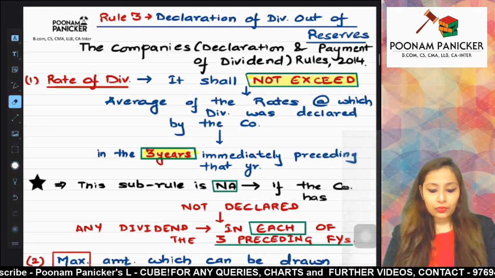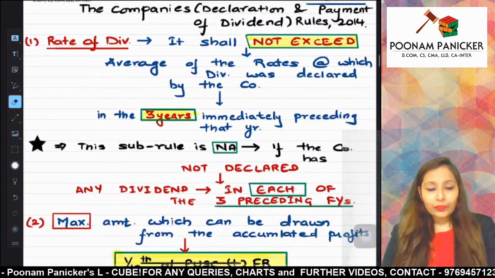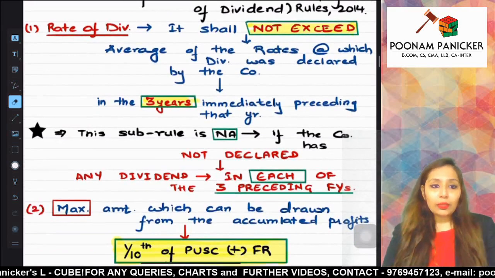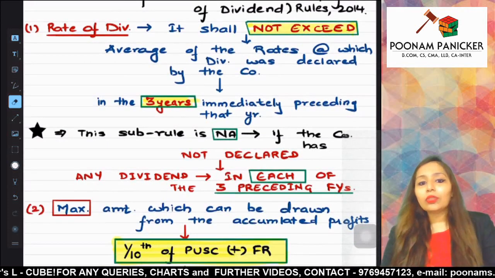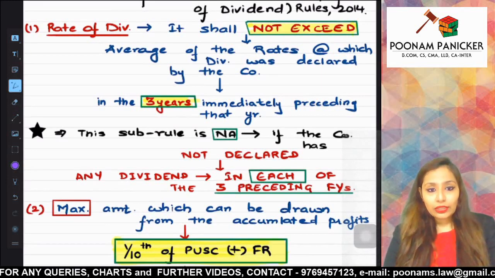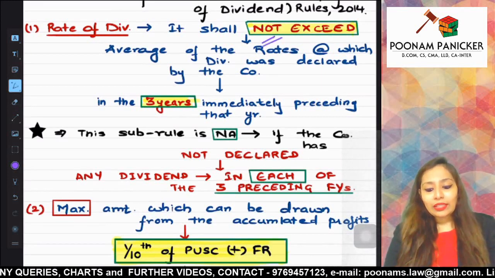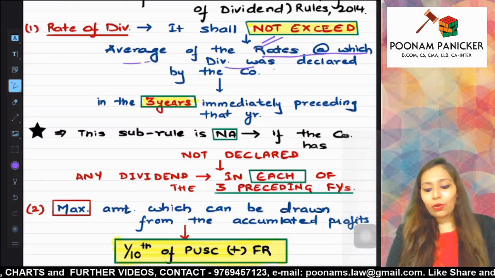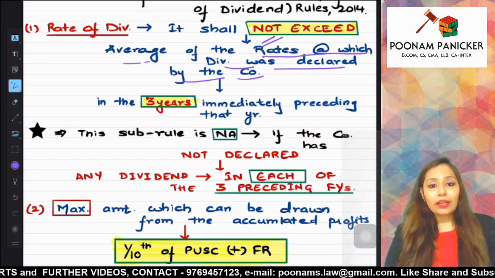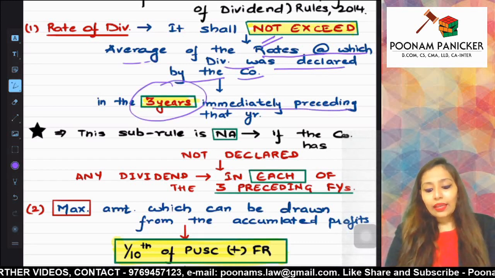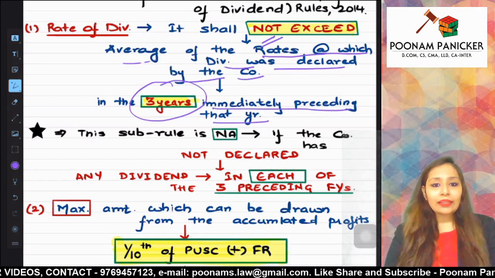The first sub rule is talking about the rate of dividend. The rate of dividend, in case you are declaring dividend out of reserves, should never exceed the average rates at which dividend was declared by the company in the past. How many years? 3 years immediately preceding that year.